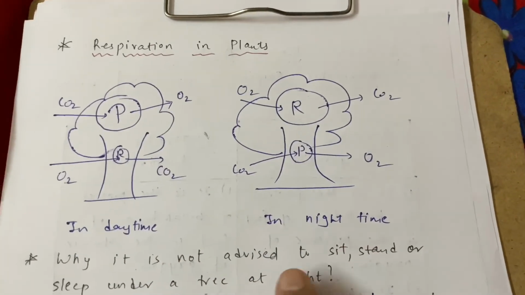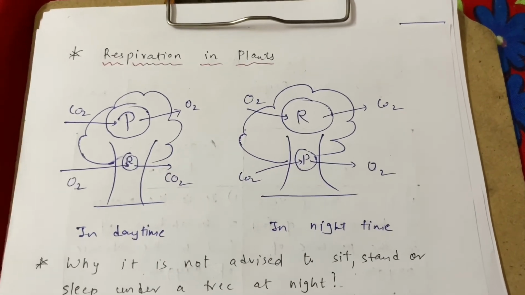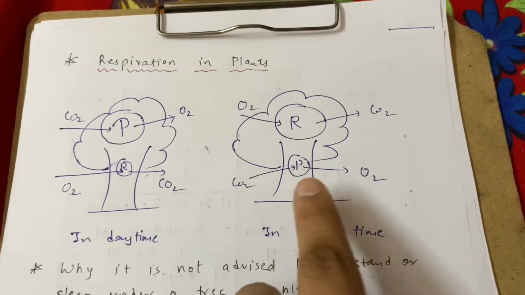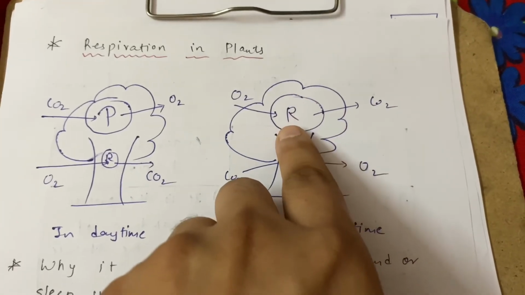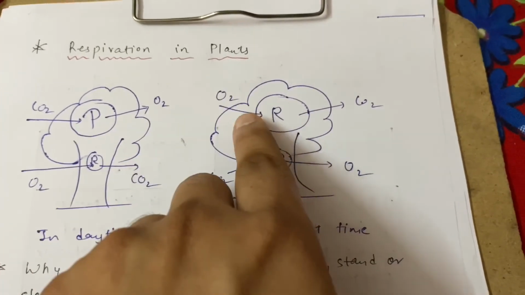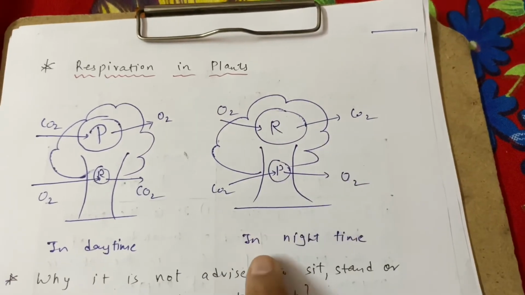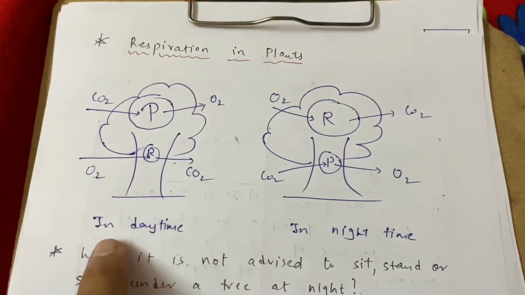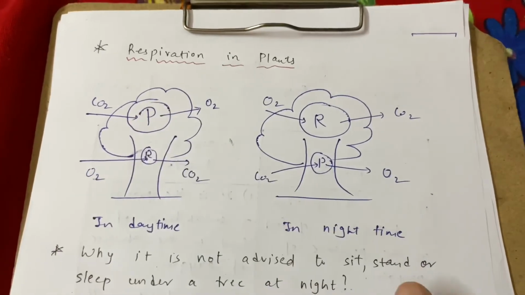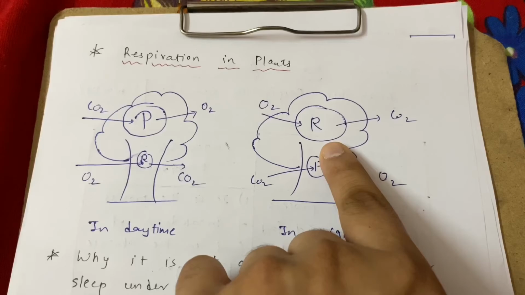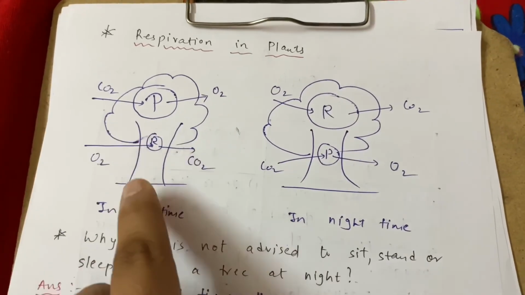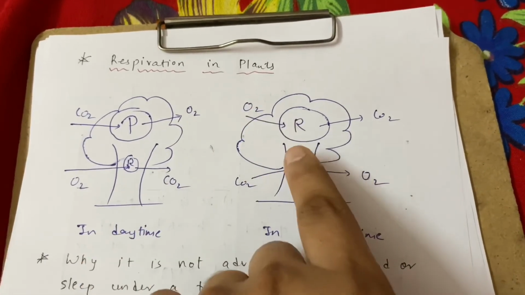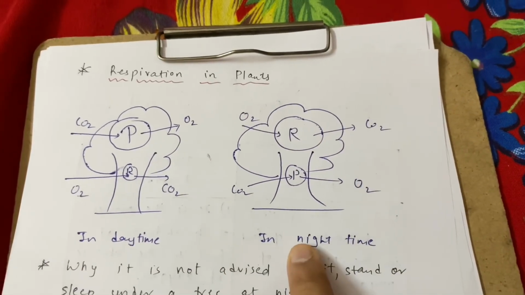While in the night time what happens is, as there is no sunlight, so what does the plant do? Respiration is the main process while photosynthesis is the lesser process, correct? So at night time in respiration they take oxygen and they give carbon dioxide as a byproduct, correct? In the daytime photosynthesis is the main process while in the night time respiration is the main process, correct? In daytime carbon dioxide is taken and oxygen is a byproduct, while in the night time oxygen is taken and carbon dioxide is the byproduct, correct?